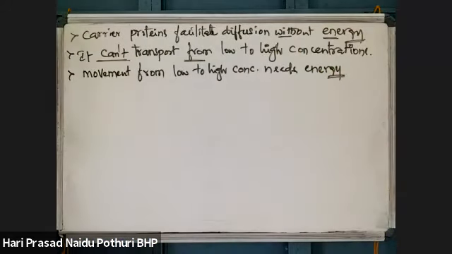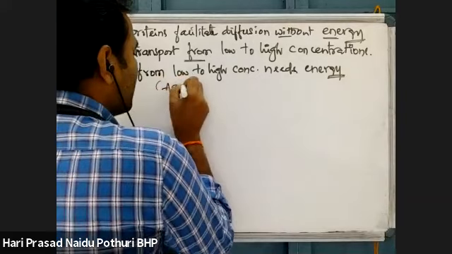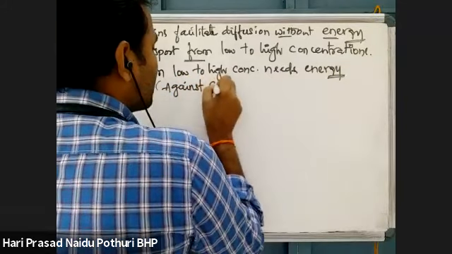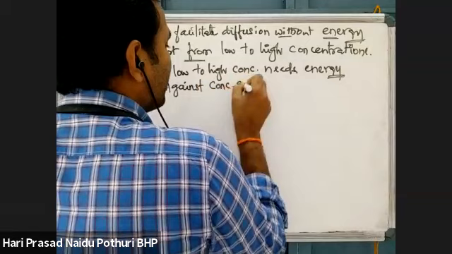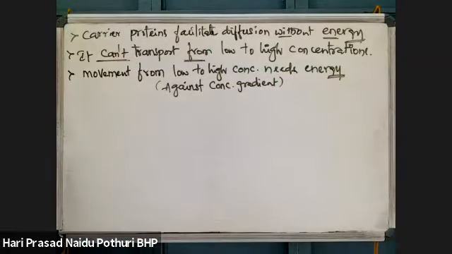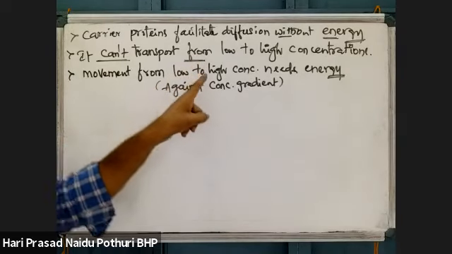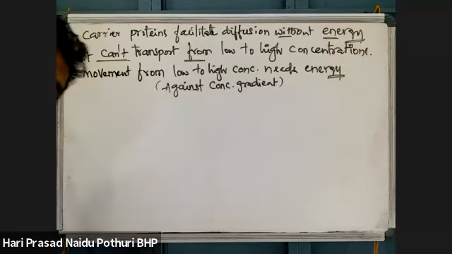If a molecule is moving from low concentration to high concentration, that is against the concentration gradient or against the diffusion gradient. This needs energy. Energy being needed means that is what we call active transport.